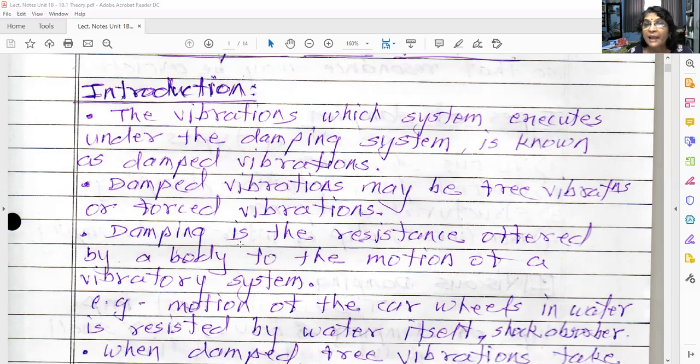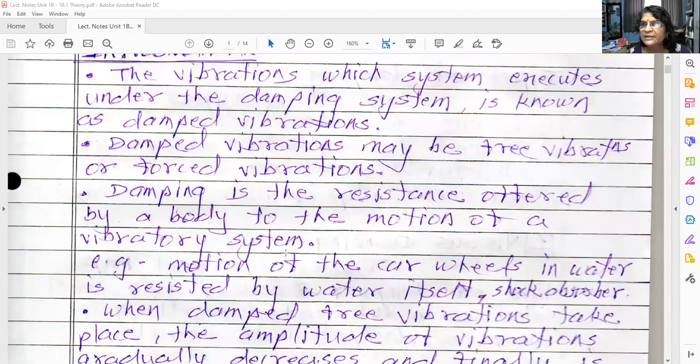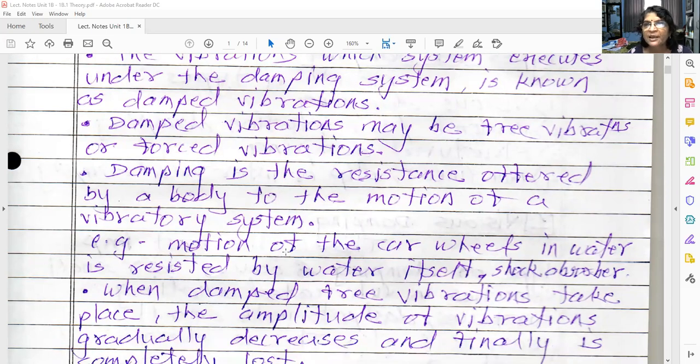What is damping? It is nothing but the resistance offered by a body to the motion of a vibratory system. That is called damping. For example, if we drive our car in water, we feel that there is a resistance offered to the wheels of the car by the water. So naturally, the motion of the car is reduced. This is nothing but the damping provided by the water to the motion of the wheels of the car.